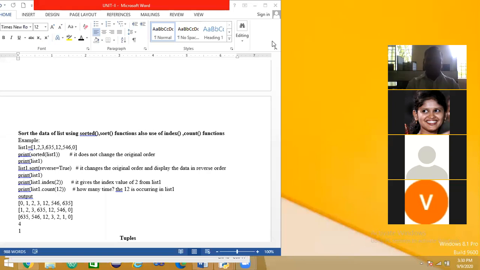Now the third concept related to the list is how to sort the data of the list. We have a sorted function, sort function, also some use of the index function, count functions with the list we will discuss.